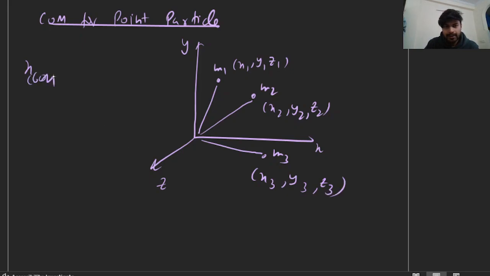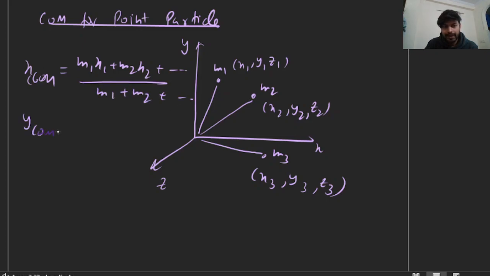The center of mass for the m1, m2, m3 particles has an x center of mass, a y center of mass, and a z center of mass. The x center of mass is m1 x1 plus m2 x2 plus dot dot dot divided by m1 plus m2 plus dot dot dot.